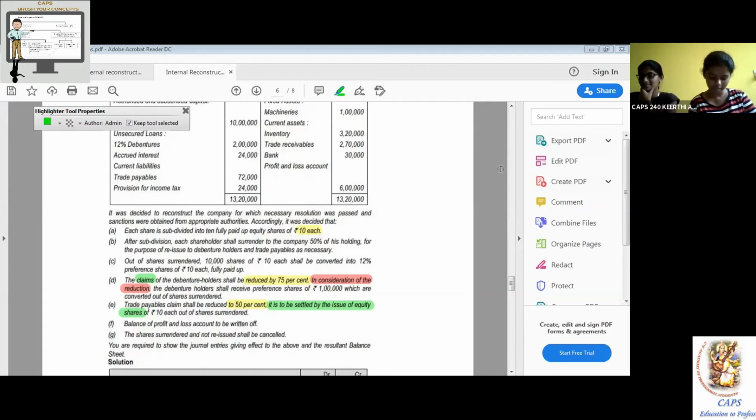It means entire trade payable of 72,000 is to be settled. Therefore, the entries are: trade payable account debit to capital reduction account 72,000, capital reduction account X1; share surrender account X2 36,000 to equity share capital account 36,000. Therefore, net gain to the company X1 minus X2 is equal to 36,000, matching with N Supra.